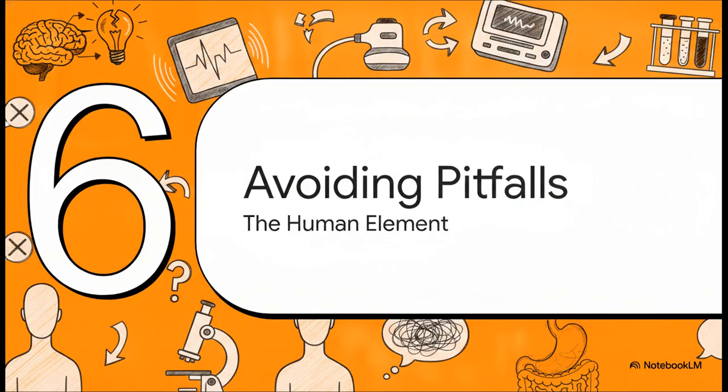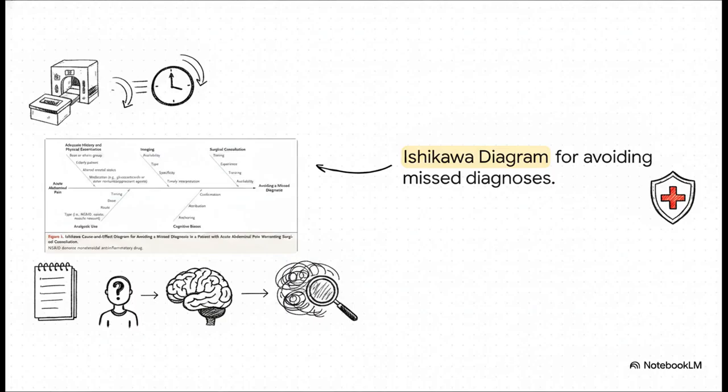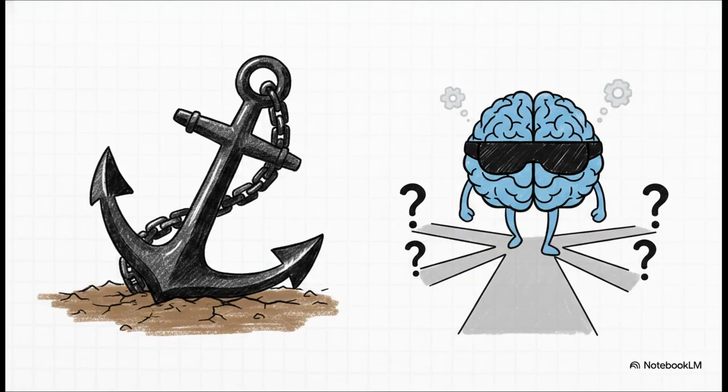Finally, let's look at Part 6, Avoiding Pitfalls and Delays, and the undeniable human element. Even with the best technology, things can go wrong. This brilliant Ishikawa cause and effect diagram maps out the intersecting risks perfectly. It shows how a misdiagnosis doesn't just come from one error. It happens from a combination of imaging delays, inadequate patient histories, and deeply ingrained diagnostic biases. Clinicians really have to aggressively fight their own mental shortcuts.